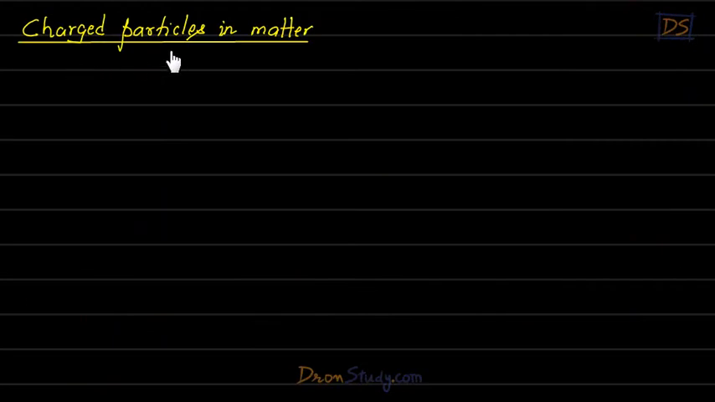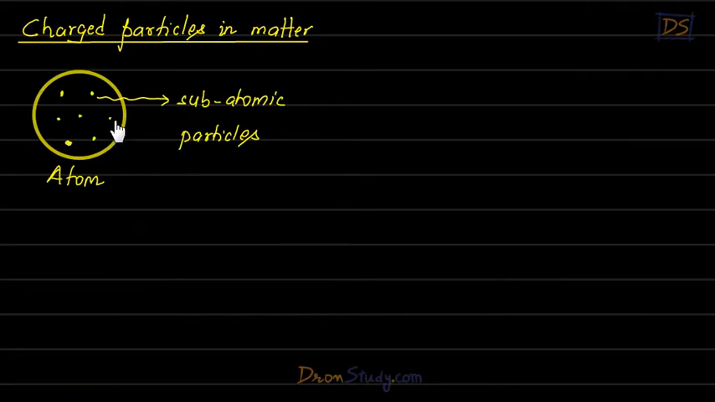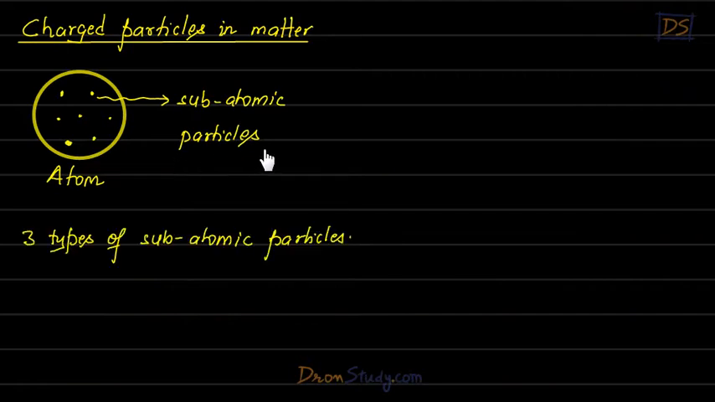So now, charged particles in matter. See students, we have just seen that inside an atom, there are small subatomic particles, right? Now these subatomic particles are of three types. What are these three types, students? So the first type is electron.